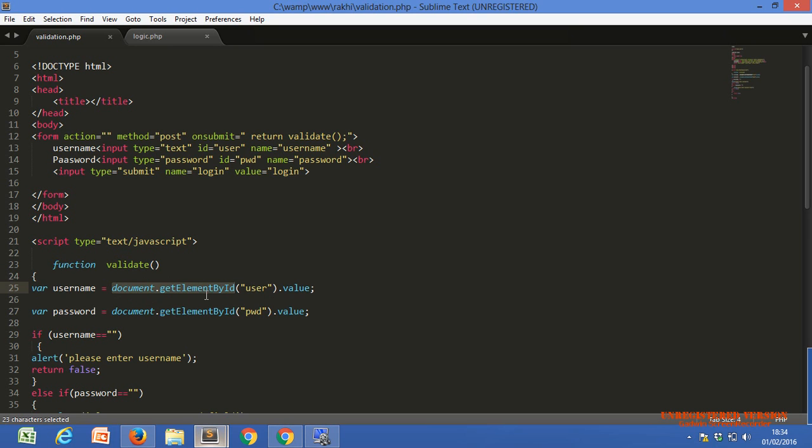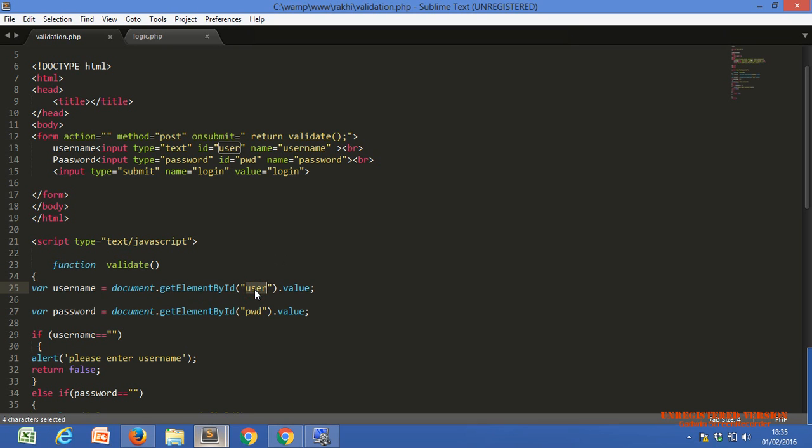How do we get the first text box? document is a predefined keyword, getElementById is a predefined function of JavaScript, and value is a predefined keyword. The document keyword indicates our current document. Within the current document, getElementById asks which HTML element has this id, user.